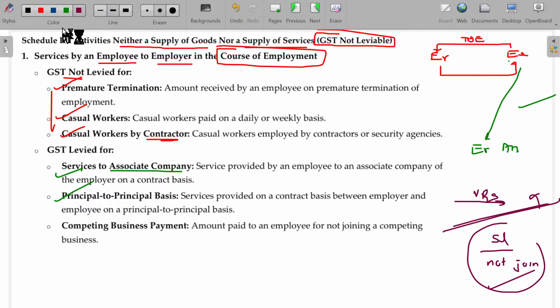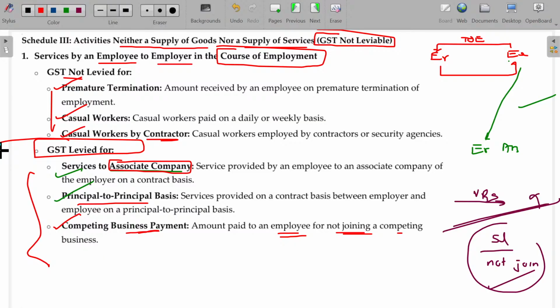Is that clear? See here. Services to an associate company are services rendered by the employee to the employer, not in an employer-employee relationship but in a principal to principal relationship. And competing business payment: what does it mean? Amount paid to an employee for not joining a competing business. These things are subject to GST. Only these things are not coming under GST, and these things will come under GST. Clear?